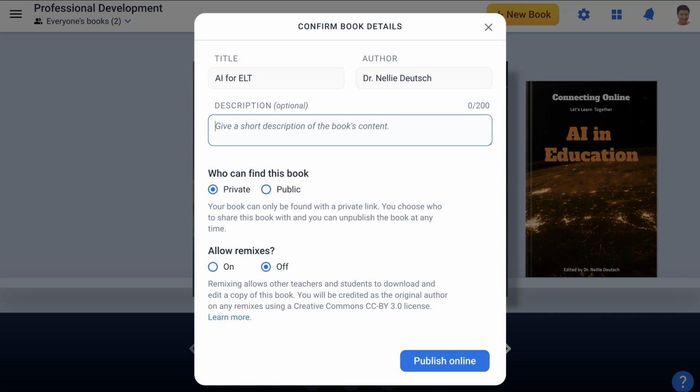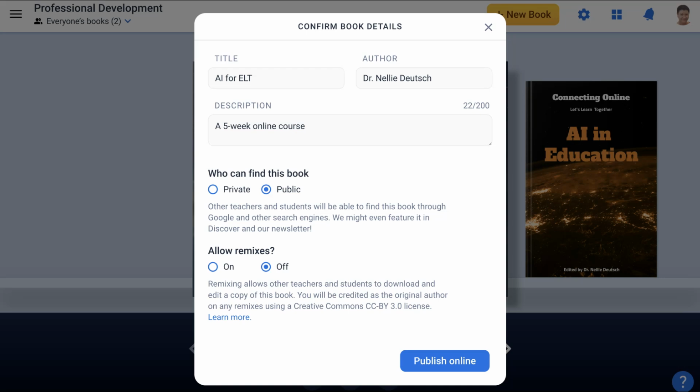And a 5-week online course. Okay, you can change that later, even if you've published your book. And then what's important here, of course, is to make it public. Otherwise, we won't see it. So click on the public and then publish online, which is what we're going to do. So let's hit the publish online.